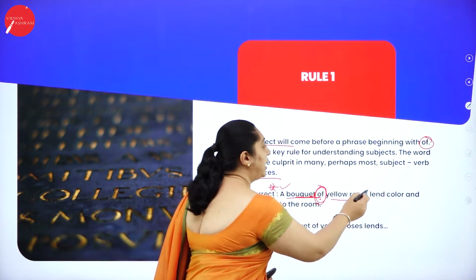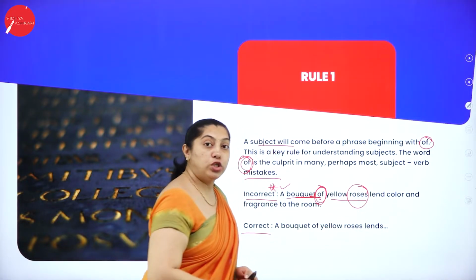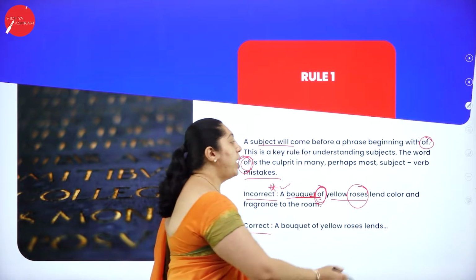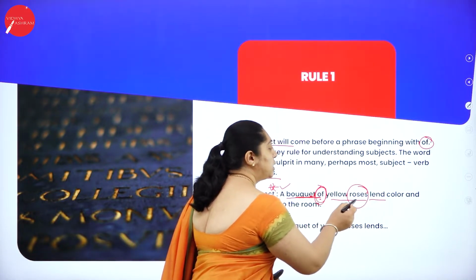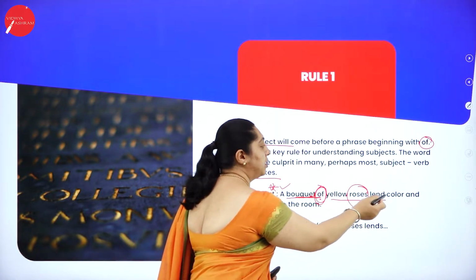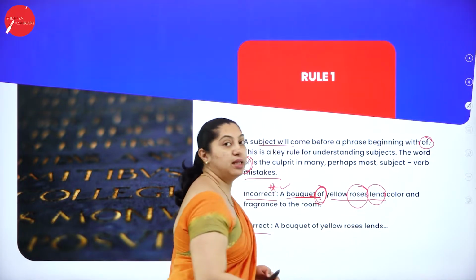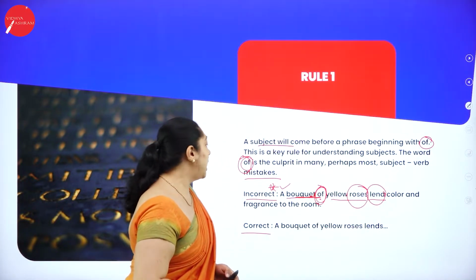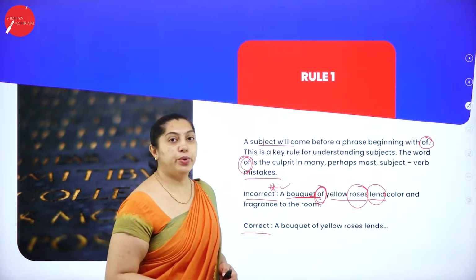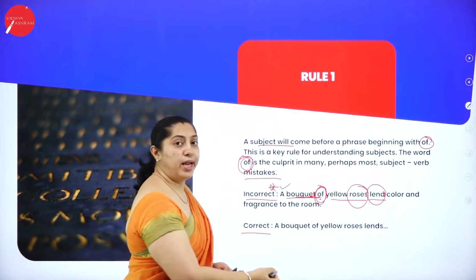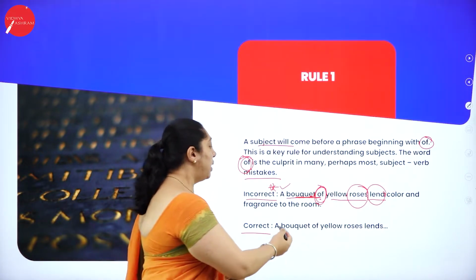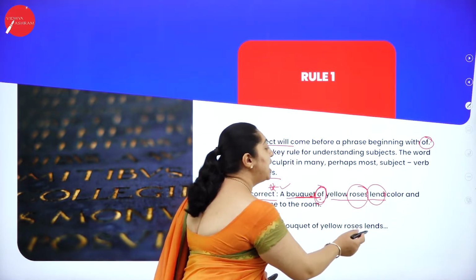Roses is in the plural form, so it could also be taken as a subject. But when I come here, that is lend, it is in the plural form, while the main verb should be in the singular form. Now take the second sentence: a bouquet of yellow roses lends.